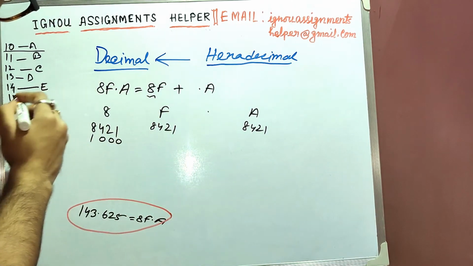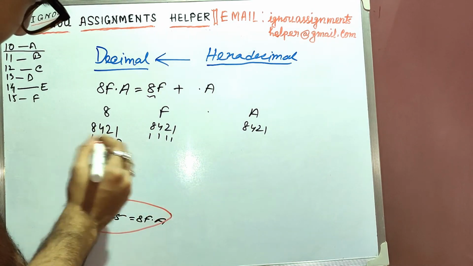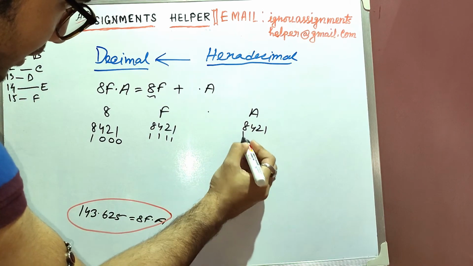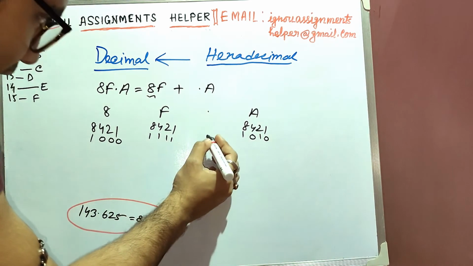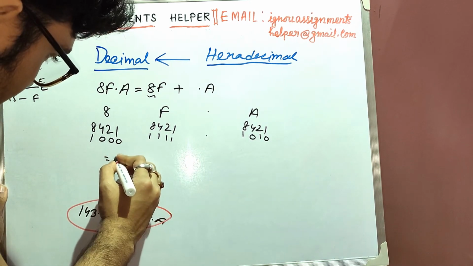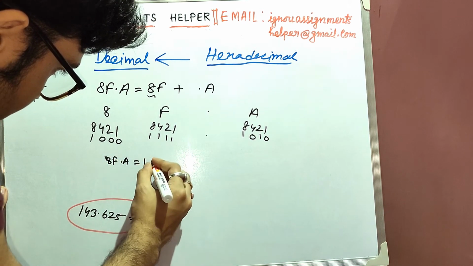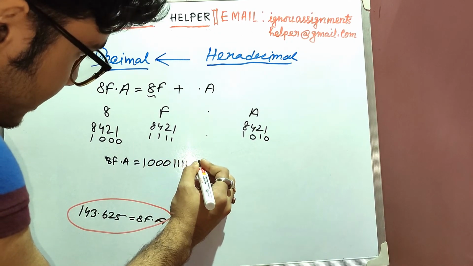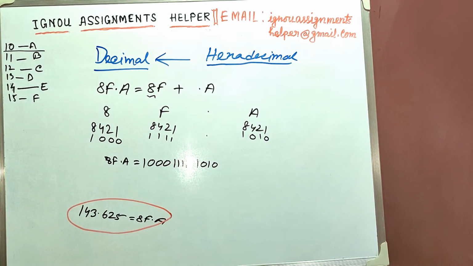And for representing F, as F is 15, we'll need all of them, so we'll put 1 in each of them. And for A we only need 10, so we only need 8 and 2, we don't need 4 and 1, so we'll put 0 there. So the binary representation of 8F point A is 1000 1111 point 1010. Okay, so this is the binary representation.